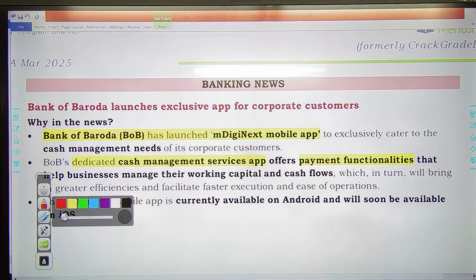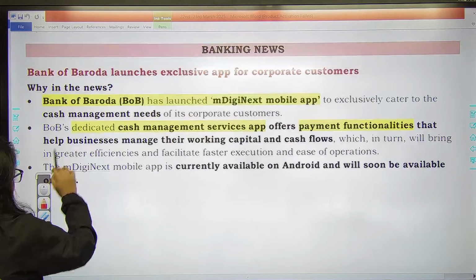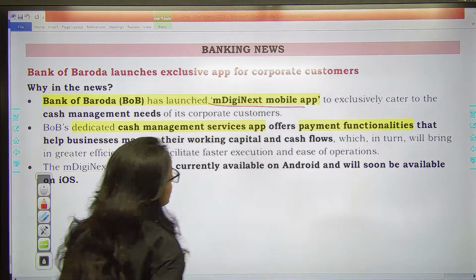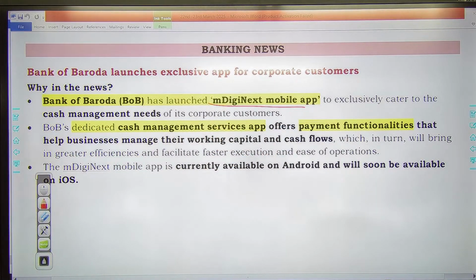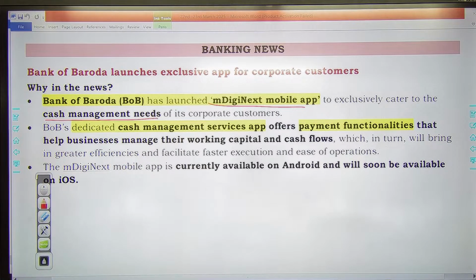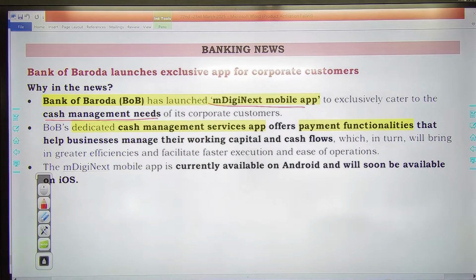Last is the banking news. Banking news mein you have Bank of Baroda. Bank of Baroda has recently launched mDigi Next mobile application. What is it? This is to exclusively cater to the cash management needs of its corporate customers. जो भी cash management needs हैं उसके लिए बनाया है for the corporate customers.